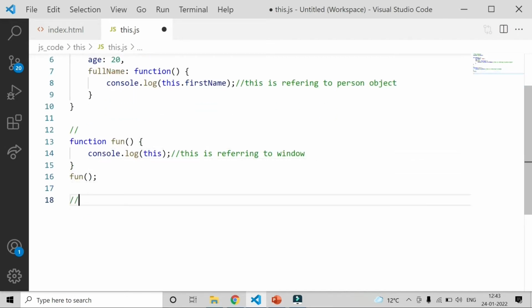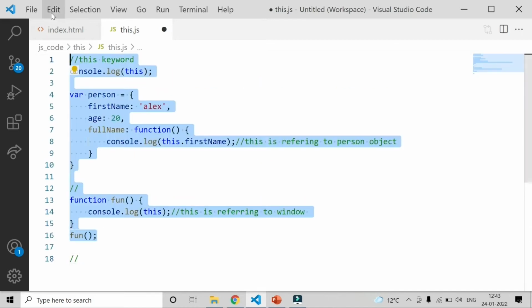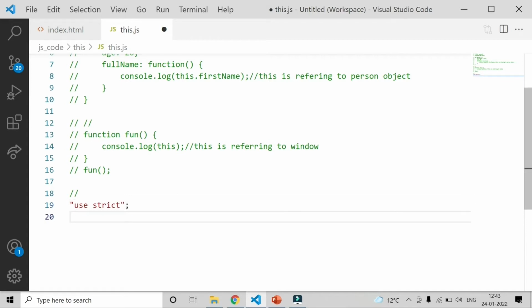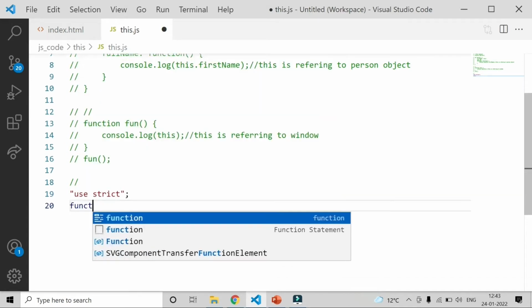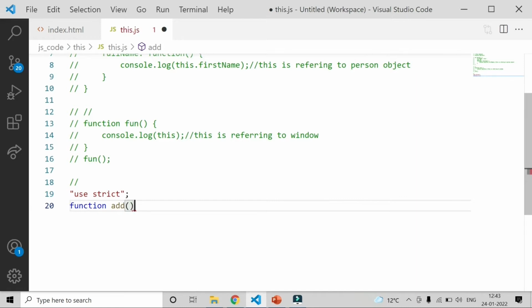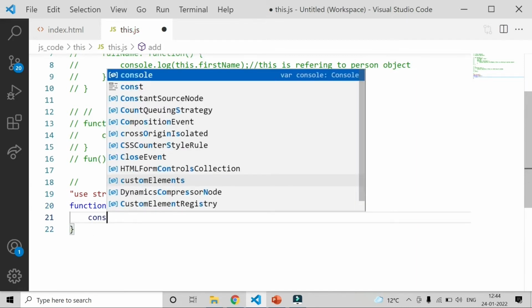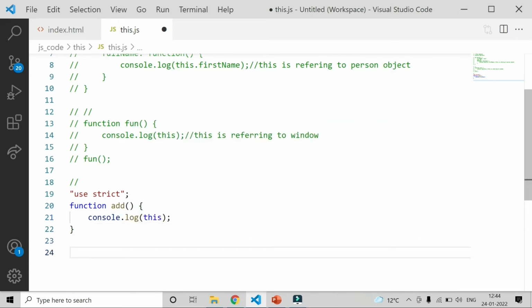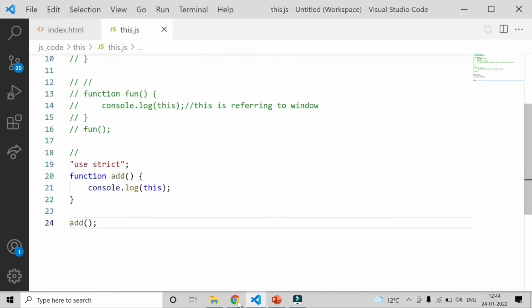Now let me comment all these. I want to use strict mode, so I'll include use strict over here. Now if I create a function inside here, let's say add, and console.log this, and call add.